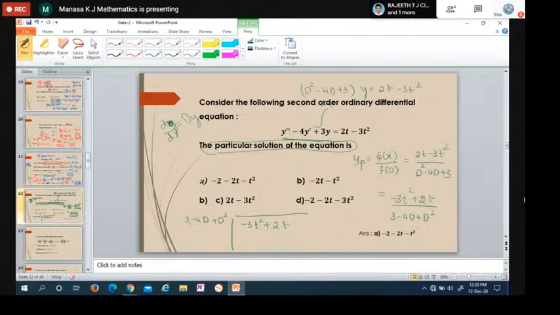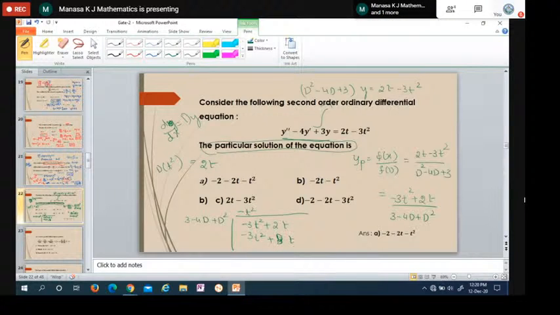Okay, 3 is present, so I should multiply by minus t square. Minus t square into 3 is minus 3t square. Minus into minus is plus 4D of t square. I told you already D is nothing but differentiation. Differentiation of t square is 2t, and 2 into 4 is 8t.